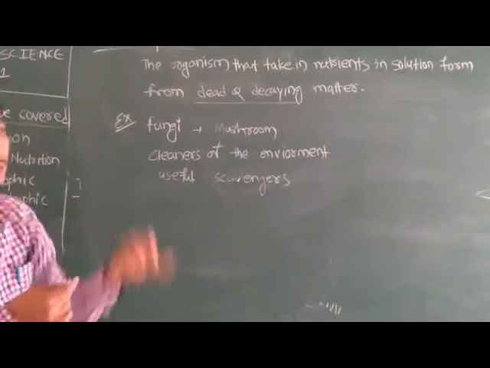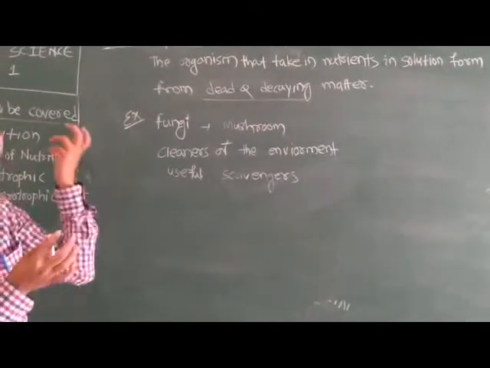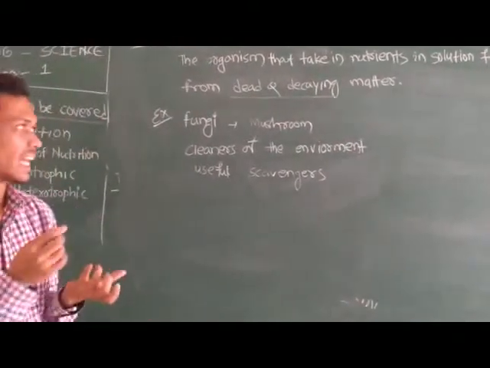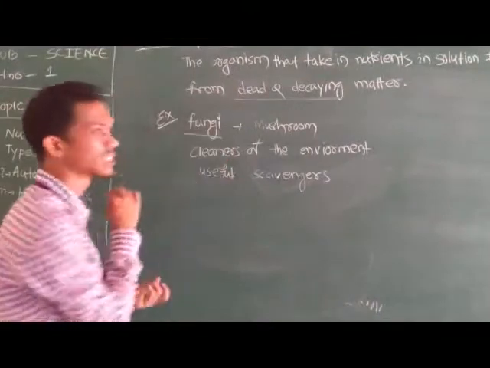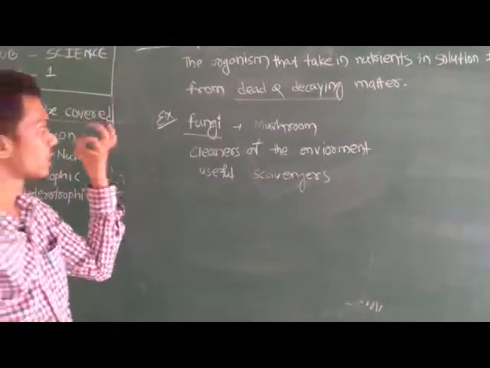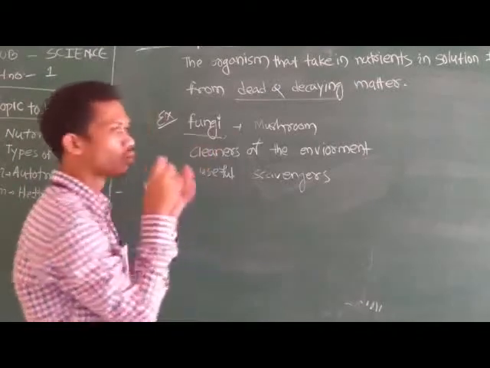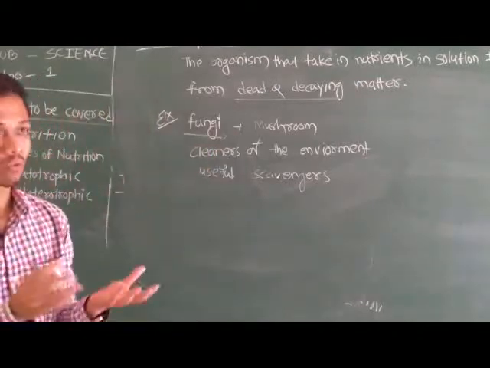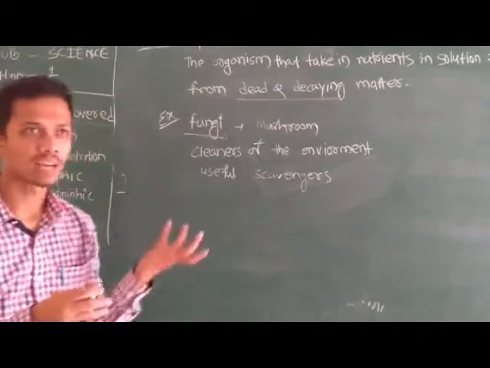Let's take the example of one saprotroph, that is fungi. So what does a fungus do? Fungi can be easily seen growing on dead or decaying matter.